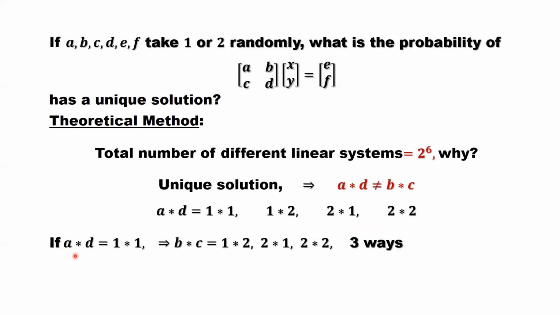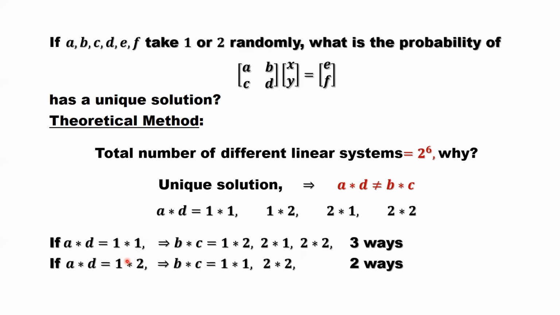First situation, A times D equals 1 times 1. We want to find B times C not equal to 1. So here, the products are 1 times 2 is 2, 2 times 1 is 2, 2 times 2 is 4. So here, B times C has 3 different situations: 1 times 2, 2 times 1, 2 times 2. All are not equal to 1.